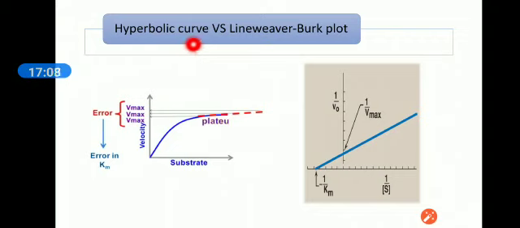Okay, hyperbolic curve versus Lineweaver-Burk plot. This problem of drawing the Vmax and ultimately attaining the half Vmax, which will help us to discover the Km value of that substrate on the x-axis. Lineweaver plotted the reciprocal values and attained a straight line, rather than a hyperbolic curve, in which a plateau is very difficult to obtain.